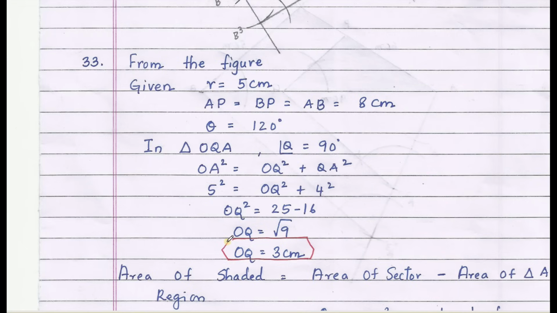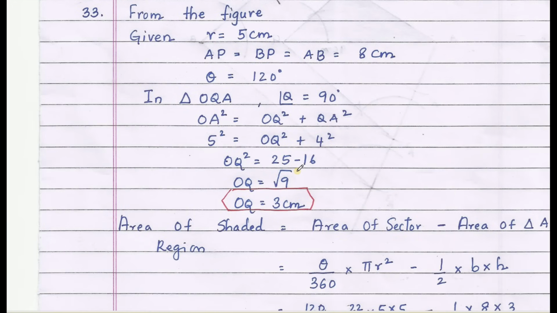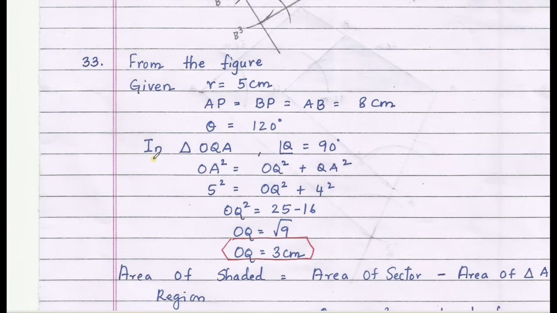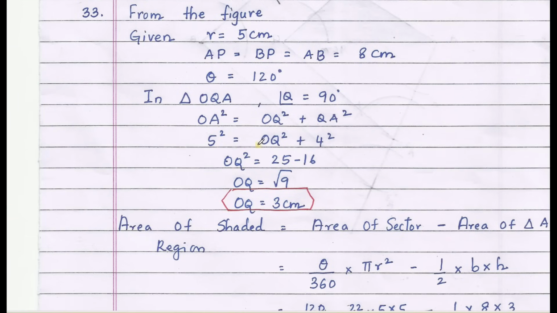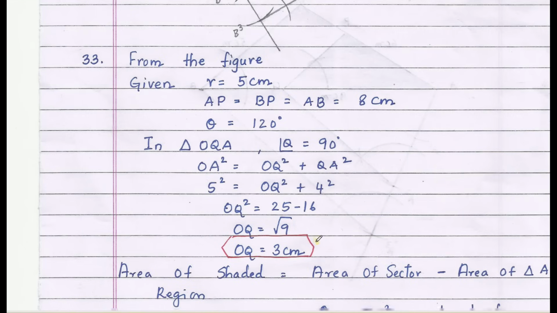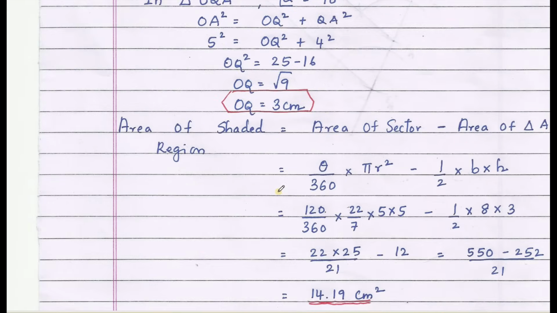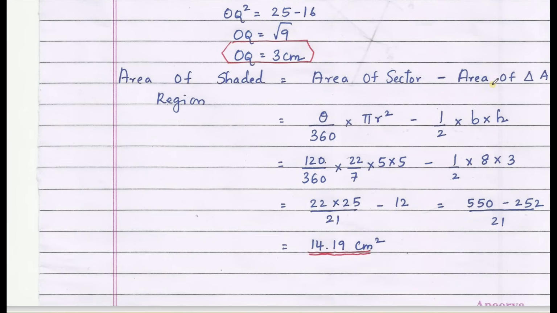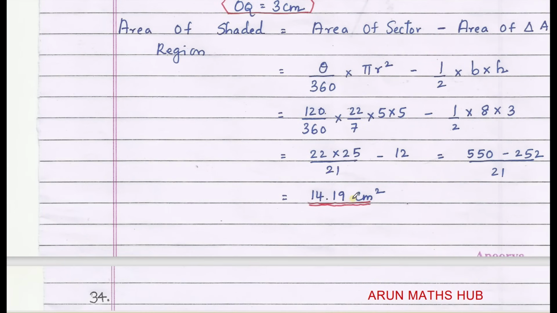Question number 33. We need to find out the area of shaded region. Don't get confused. The area of shaded region is area of sector minus area of triangle AOB. Here the B is missing, it is AOB. Further, to find out the area of triangle AOB, we should find out the perpendicular length, that is, I take it as OQ in the figure. Now using Pythagoras theorem, we get OQ as 3 cm. Area of shaded region, area of sector minus area of triangle, we get 14.19 centimeters square.